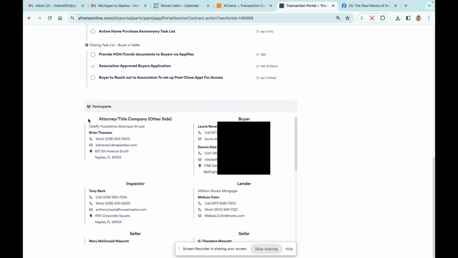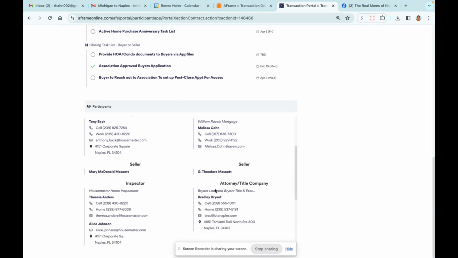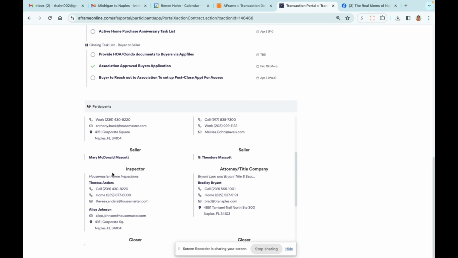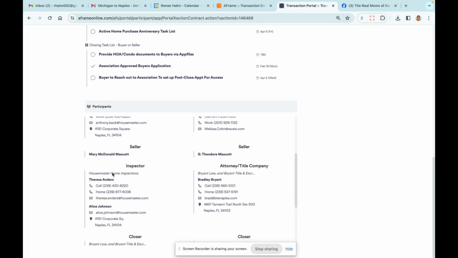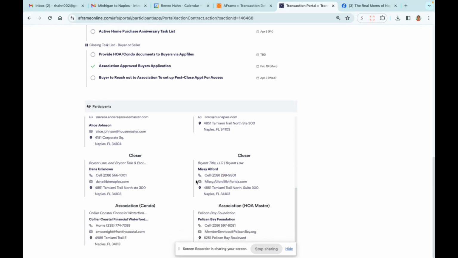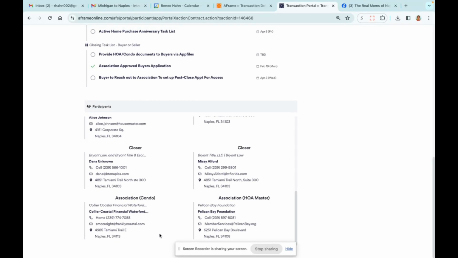But then when we're under contract, you can see here attorney, title company for the other side, who's the buyer, who's the inspector, who's the lender, who's the seller, usually just their names, unless you are the seller, and then there will be more, who's the inspector, and then who's the title company, who's the closers, association contact information. So this is very helpful to be able to make sure that you can reach out to any of these people anytime you need them.